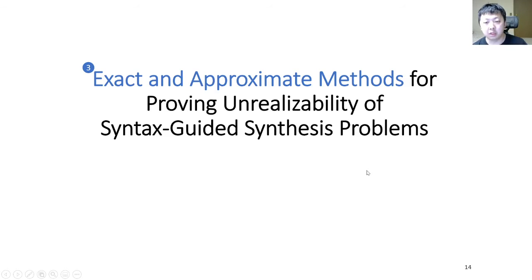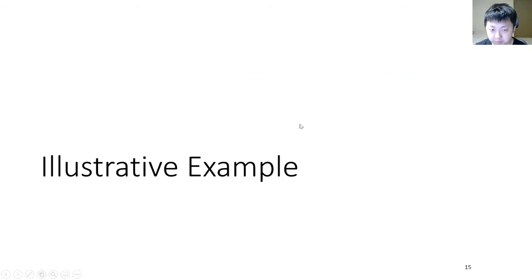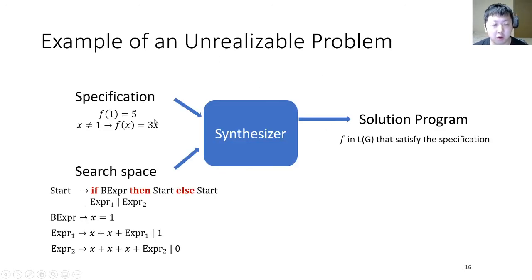Now, you know what unrealizability of SyGuS problems means. I will show you the main contribution of our paper: how to prove the unrealizability of an unrealizable SyGuS problem. Let's first look at an example. In this example, we want to compute a function f in which f returns 5 on input 1 and returns 3x on other inputs, and the search space contains grammars in which we can use one if-then-else statement. And in this example output, you can see the function f uses one if-then-else statement.